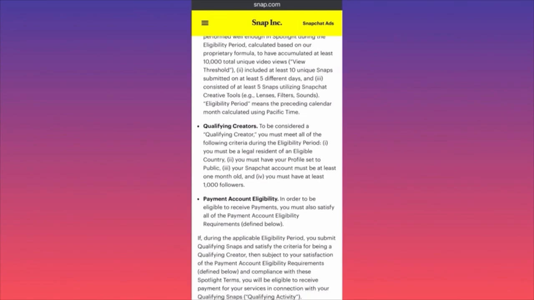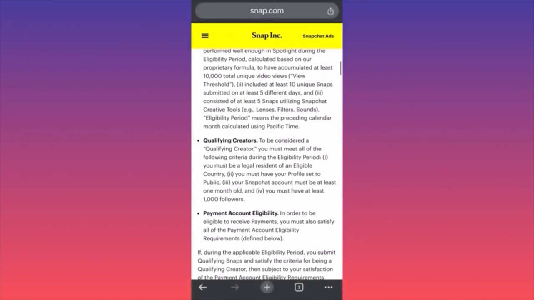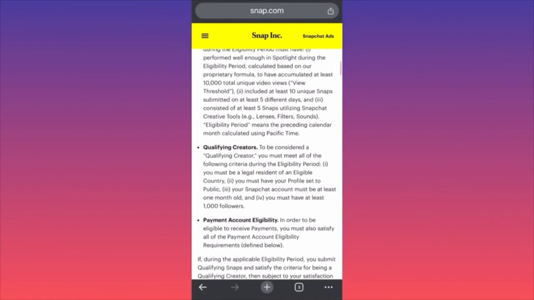So guys, very important. To be eligible, you need to have at least 10,000 total unique video views. Okay, this is the threshold. 10k views, including at least 10 unique snaps submitted on at least 5 different days. So in 5 different days you should submit at least 10 different snaps, and they should generate at least 10,000 views.